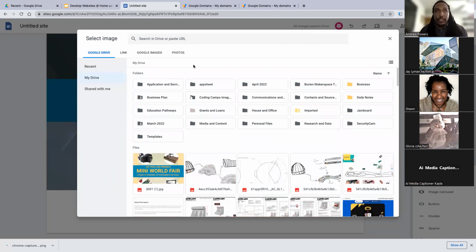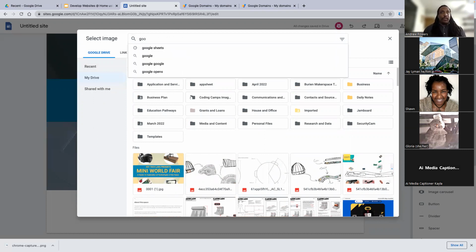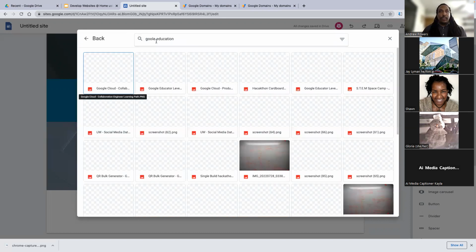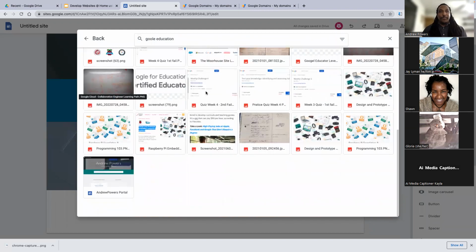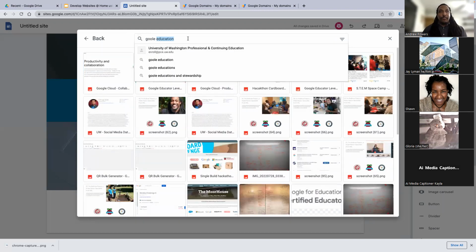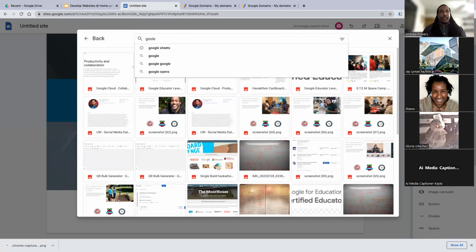And if that's the case, it actually means that I can search my Google Drive for the specific picture I'm wanting. So at the very top, I type in, let's say, Google Education. I think that should work. Wow, I've done too many Google Education things. I am looking for the logo. So let's do that.